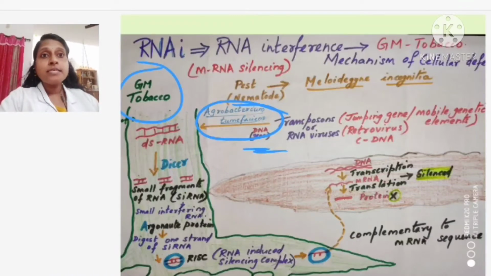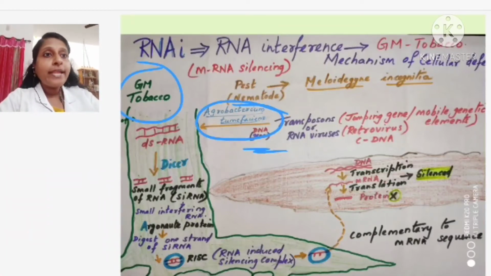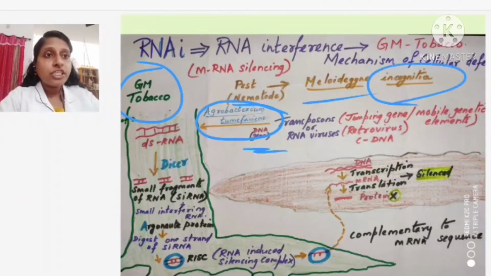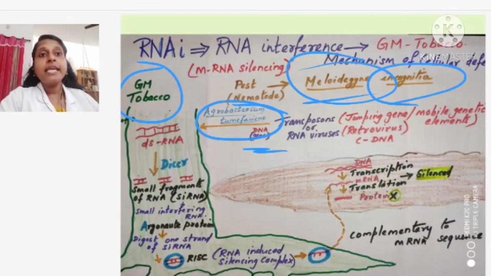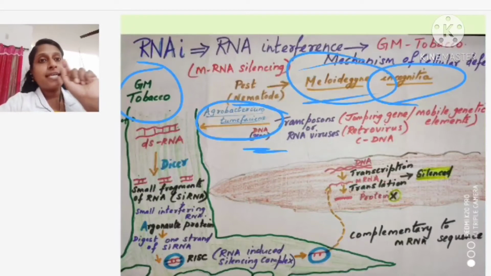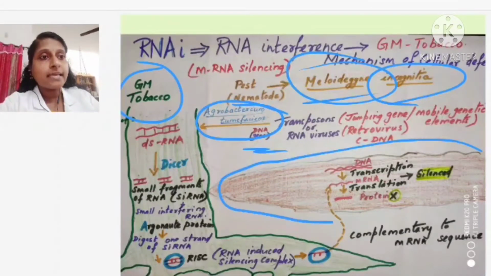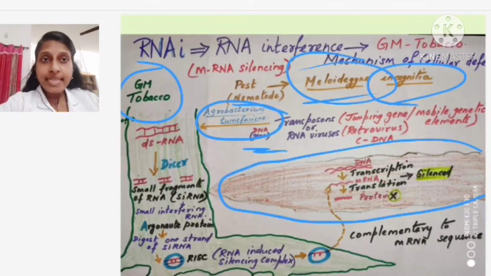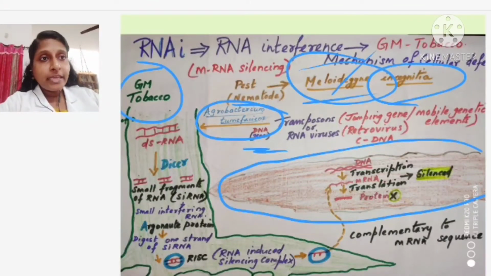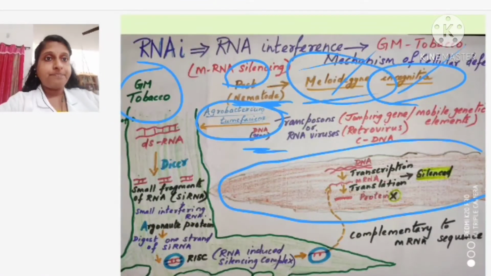The binomial name of the nematode is Meloidogyne incognita. Okay, so Meloidogyne incognita is the name of this nematode, which is attacking this tobacco plant. Is that clear? So, Meloidogyne incognita is the pest. What is it? It is a nematode, a roundworm which is attacking the plant.